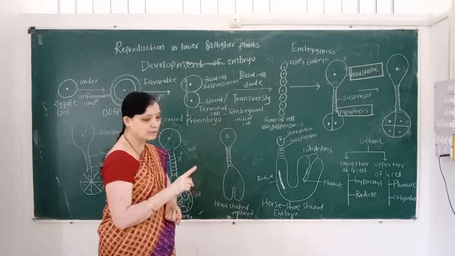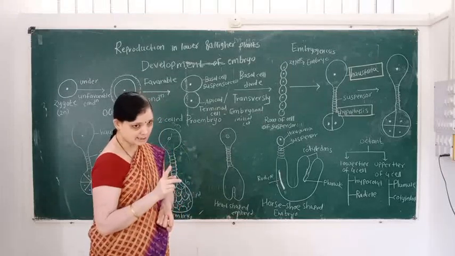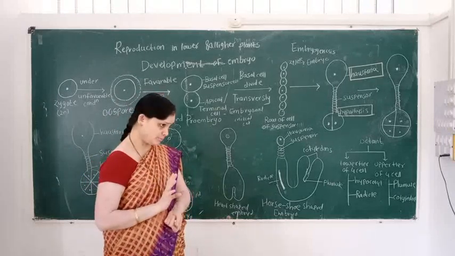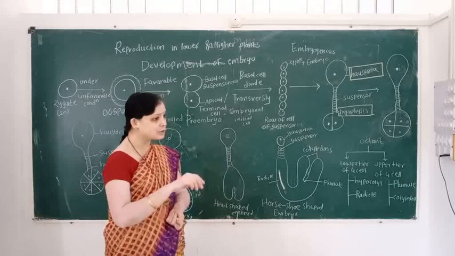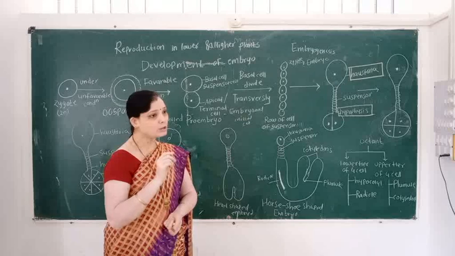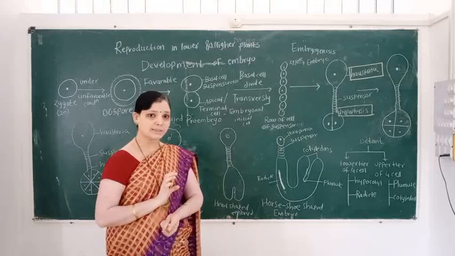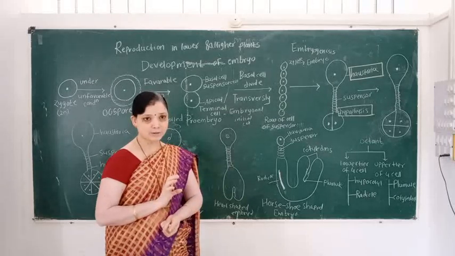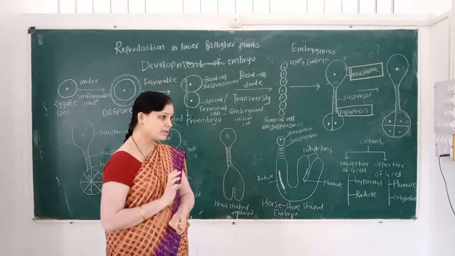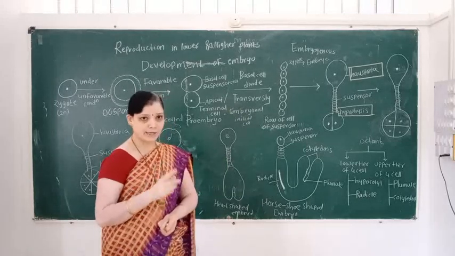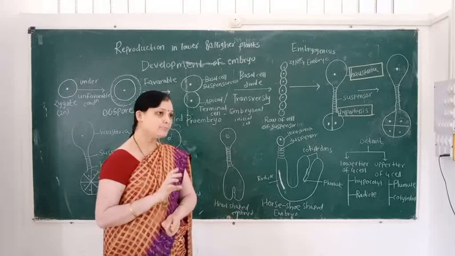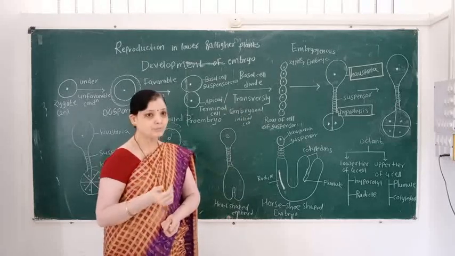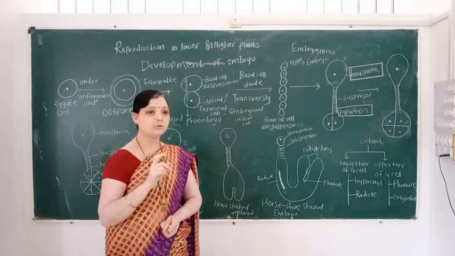This process is known as embryogenesis. The suspensor pushes the embryo into the endosperm. What is the function of the suspensor? It pushes the embryo into the endosperm. Endosperm is a triploid nutritive tissue, and it is the product of double fertilization, that is triple fusion. And the zygote is the product of syngamy, and after syngamy, the zygote is converted into the embryo. So this process is known as embryogenesis.